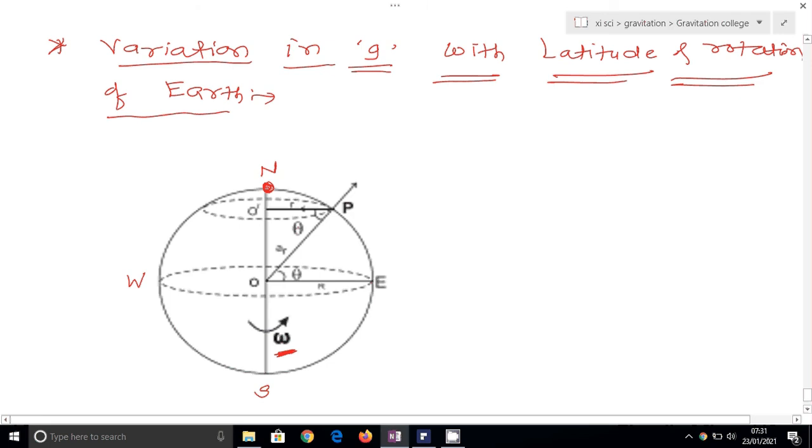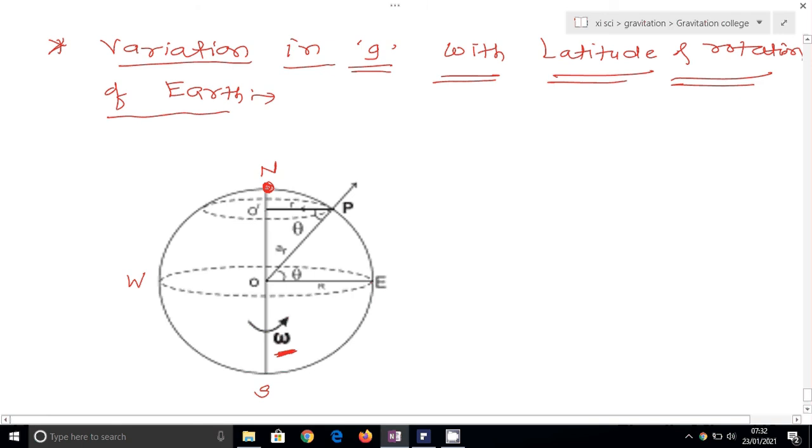The motion of mass m at point P on the earth is shown by the dotted circle with center O dash. If the object of mass m is situated at point P, then with the rotation of the earth it performs circular motion in a circular path with center O dash.